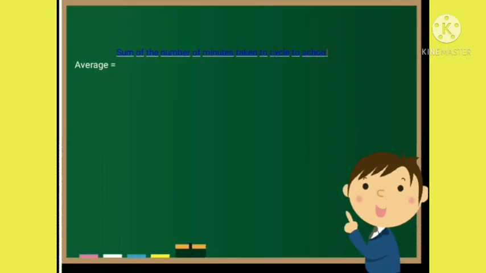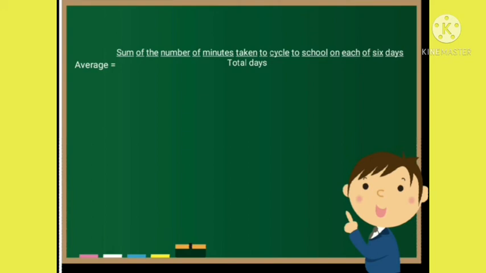Now we will see how we can find the average with the help of the formula: average equals sum of the number of minutes taken to cycle to school on each of 6 days upon total days. Here the minutes are given for each day.